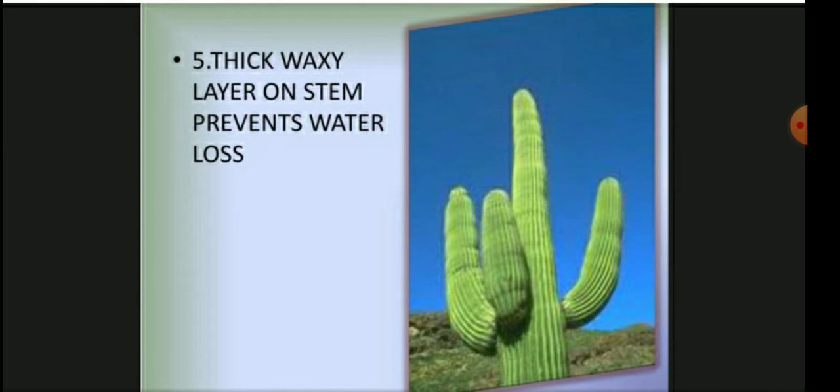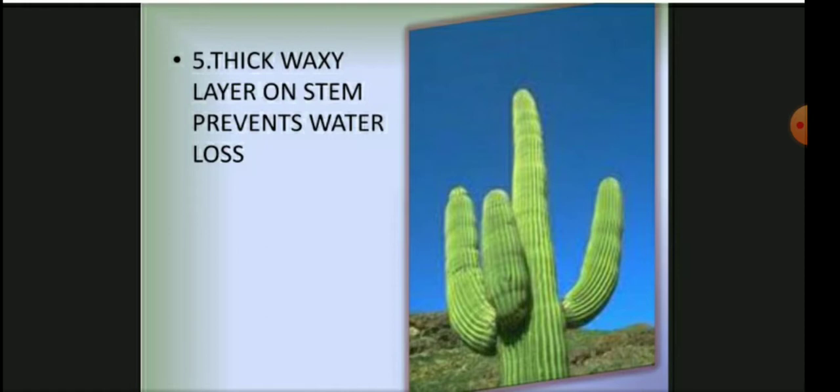The next adaptation of the cacti is the thick waxy coating, which develops to prevent the loss of water because of the intense heat. We can say that the thick waxy layer on the stem prevents the water loss, so it minimizes the water loss. So children, these are the adaptations of the cactus plants. There are adaptations in its roots, stems, and leaves. We have discussed here that the roots are very long.